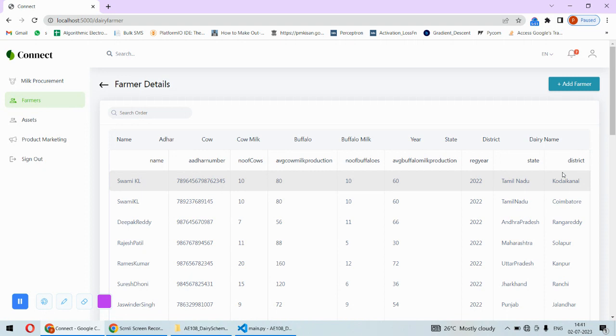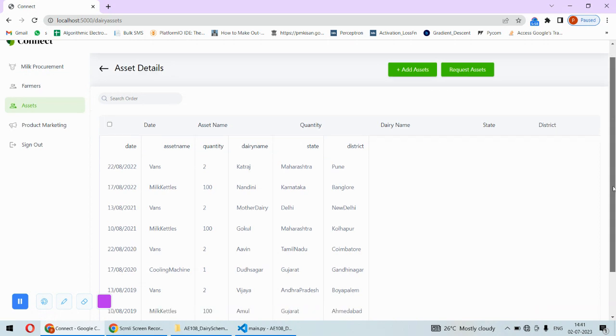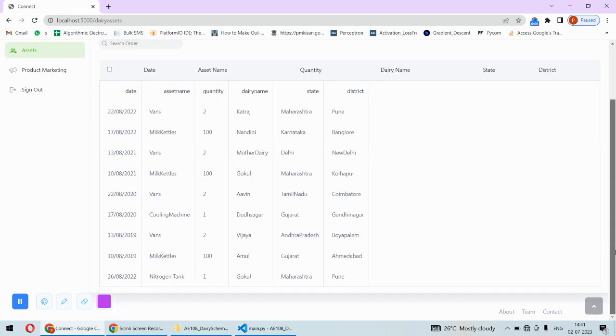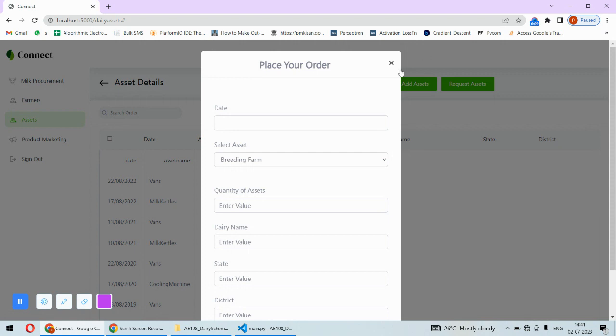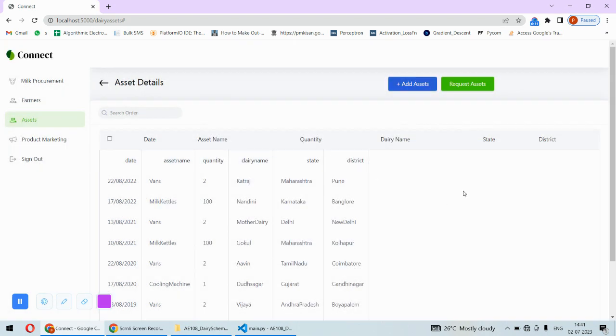Now this is one dairy example, so other dairies will also do the same thing. Also, the dairy can have their assets. For example, the dairy needs a cooling machine or nitrogen tanks. So that dairy can request, or they can add the asset. So whatever they need, it can be added to the dairy log.